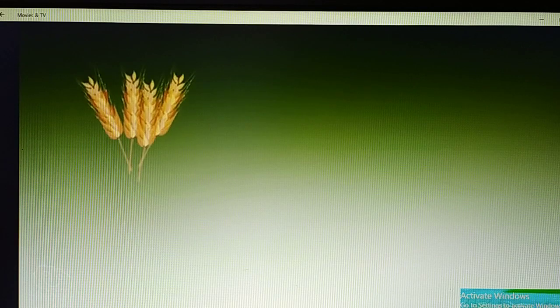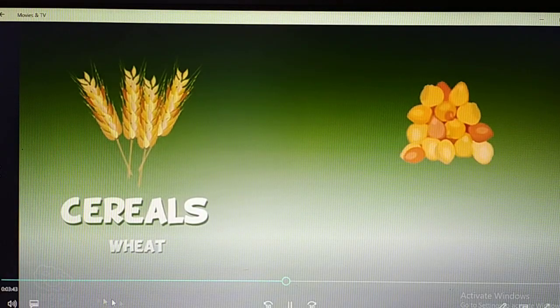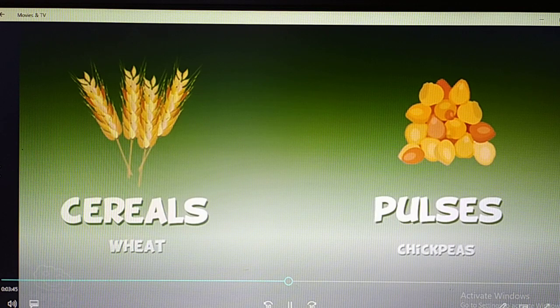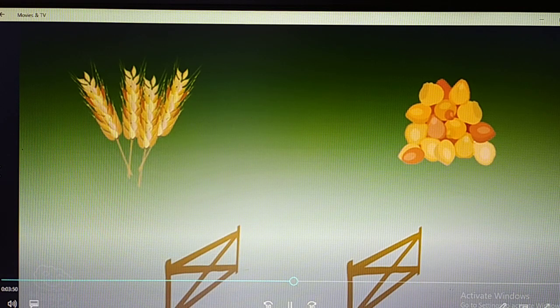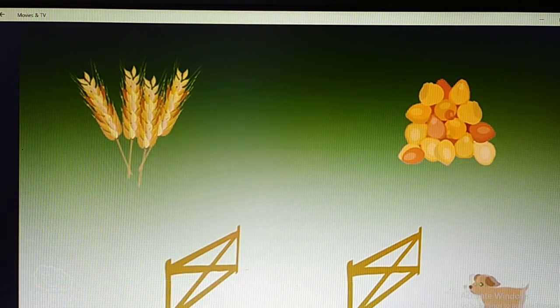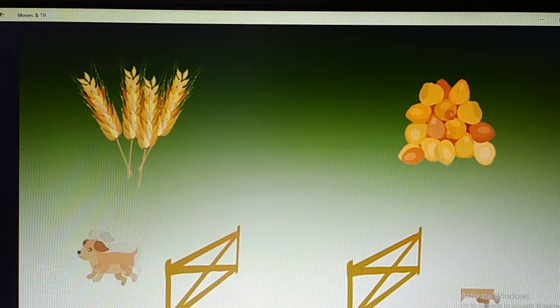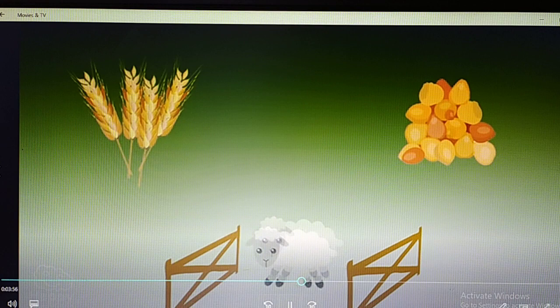The first plants that were cultivated were cereals such as wheat or pulses like chickpeas. But do you know which were the first animals to be domesticated? Well, it was dogs, sheep.